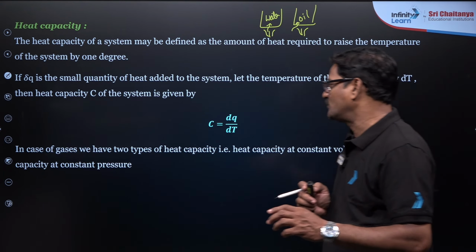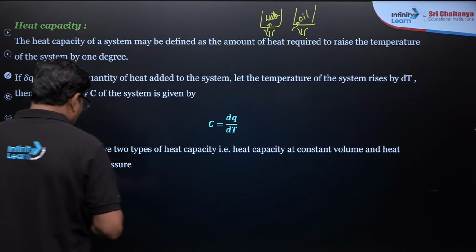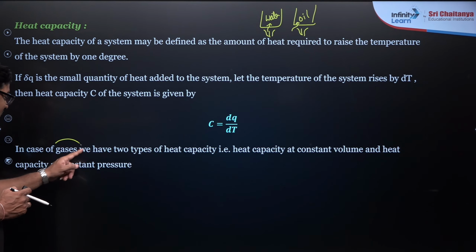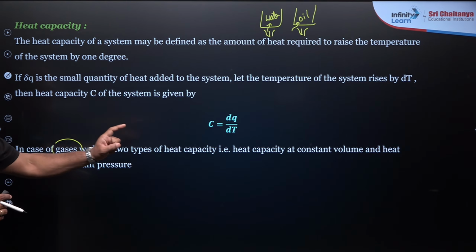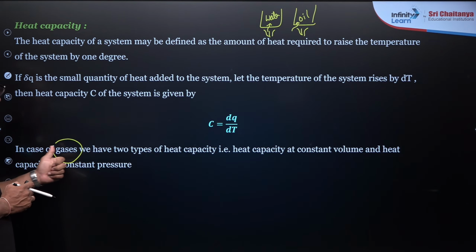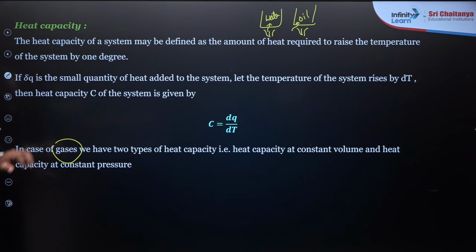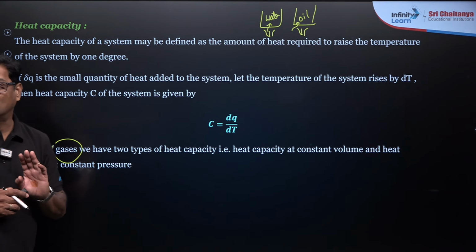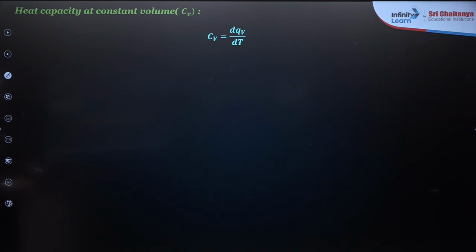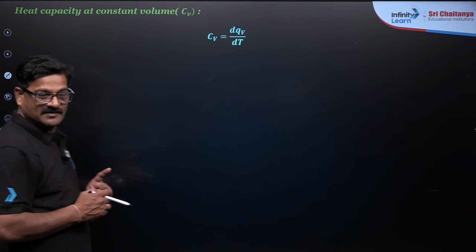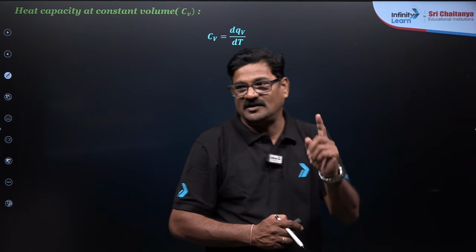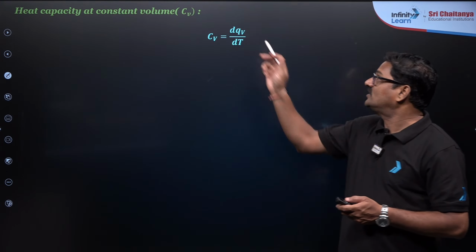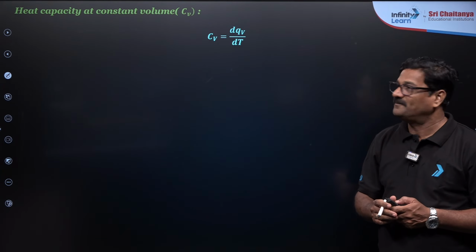In the case of gases, we have two types of capacities: heat capacity at constant volume and heat capacity at constant pressure. If it is for 1 gram, that is called specific heat capacity. If it is for 1 mole, that is called molar heat capacity. You understand? Now heat capacity at constant volume is called Cv, and Cv is equal to dqv by dt.